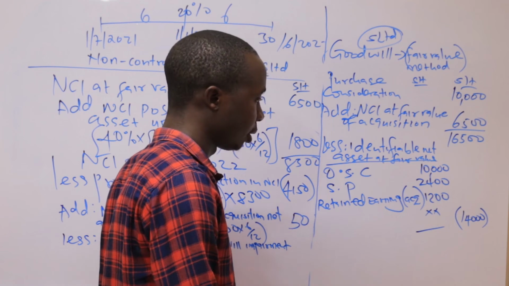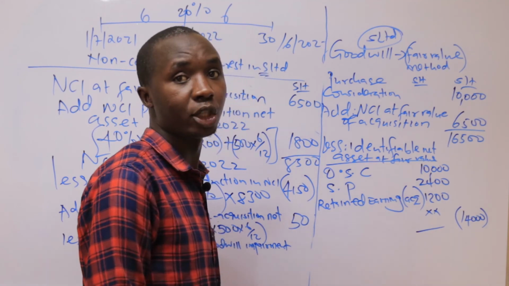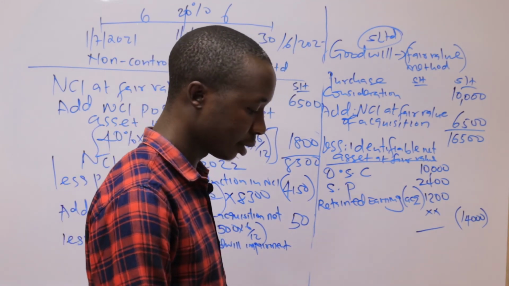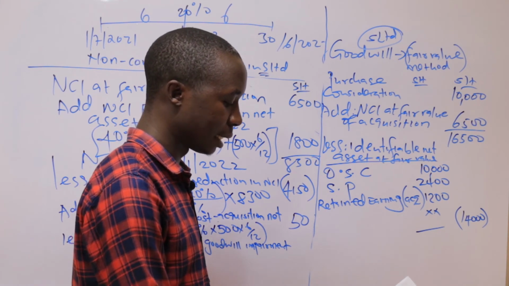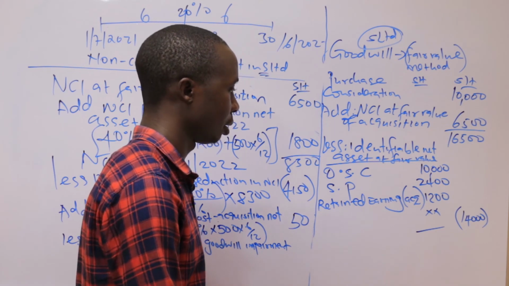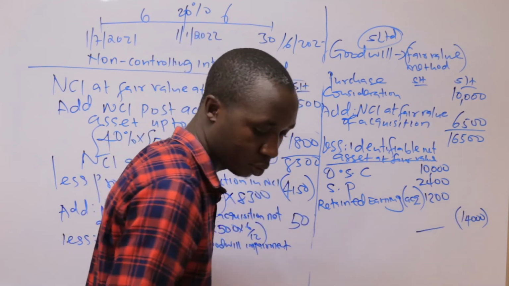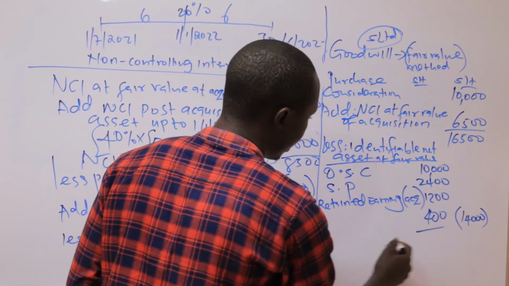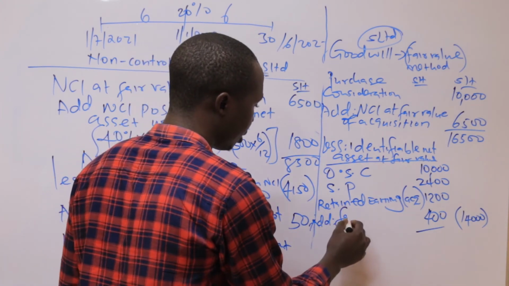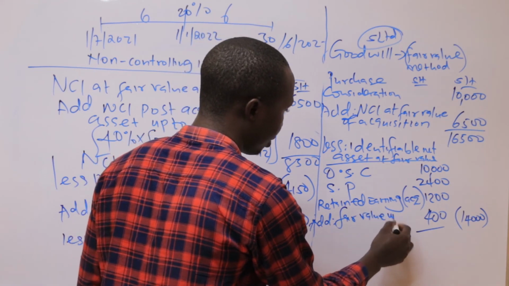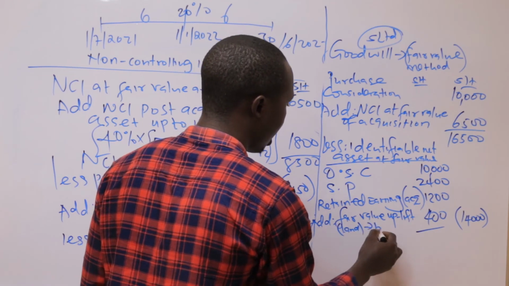Now adding, I'm getting 13,600, meaning there is a difference of 400. And that 400 is the one which they mentioned in note 1, the last sentence there. They said the excess in value was due to non-depreciable land. So that one is what to be recorded here. So we say add fair value uplift, which is all about land, which is our balancing figure.